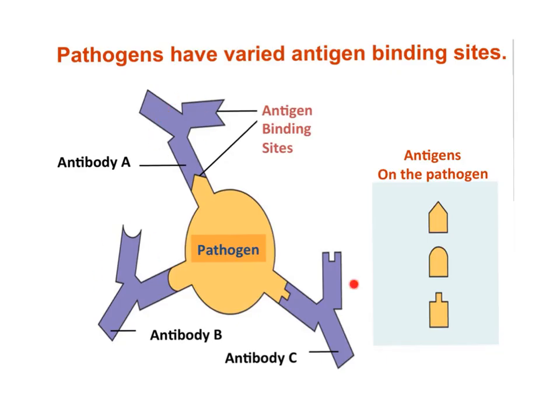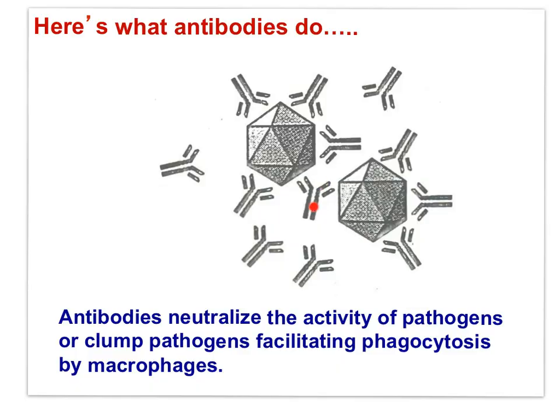Antibodies, seen here, will bind to the antigens on the surface of the pathogen, and you can see the molecular specificity of the antibody-antigen relationship. Antibodies, once they bind to the antigens on the surface of the pathogen, will neutralize the activity of pathogens or clump the pathogens together, facilitating phagocytosis by macrophages.